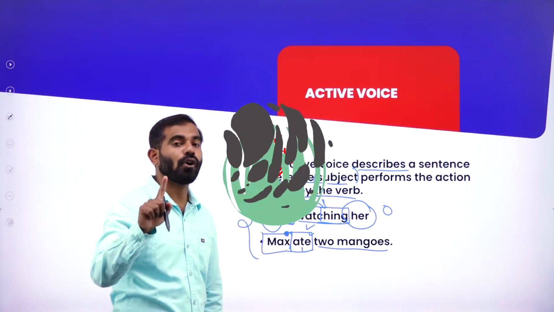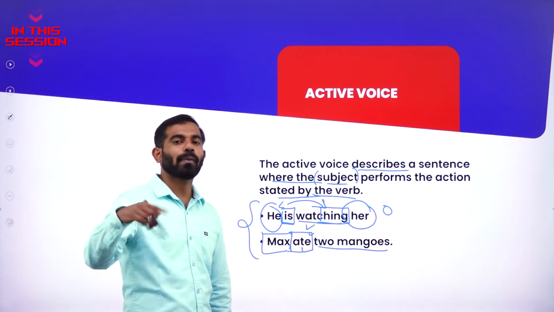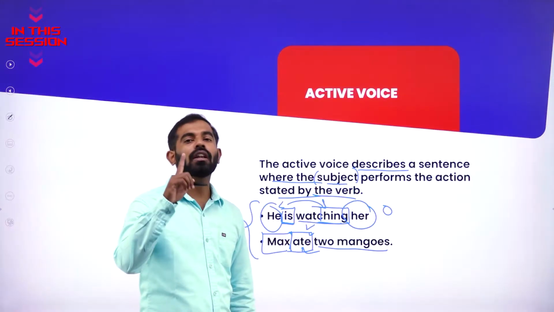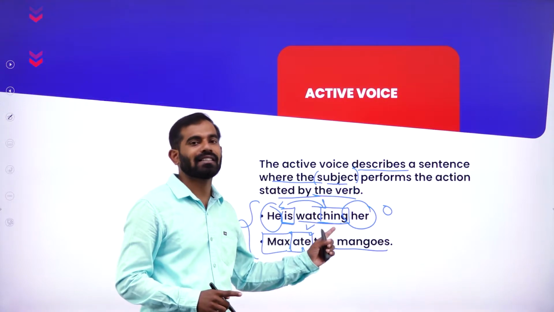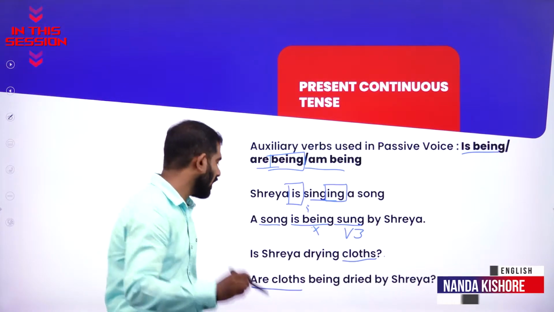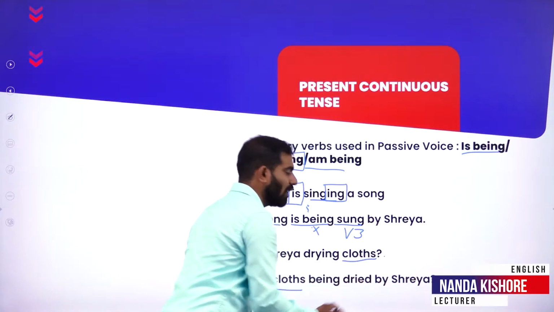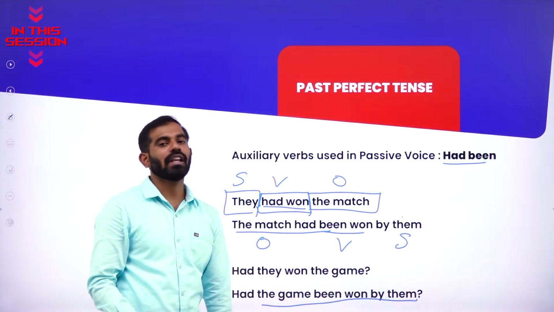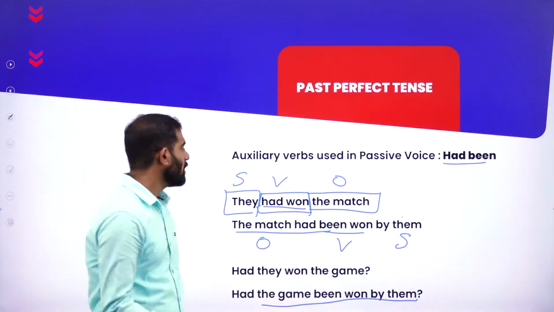Without making use of auxiliary verb and main verb, you cannot change to active to passive or passive to active. You cannot apply this simple rule in all the sentences. If you are not thorough with tenses, then you cannot change active and passive voice. If the object is singular, we are going to use is. If the object is plural, we are going to use are. The more examples you take and the more examples you solve, the better you become.